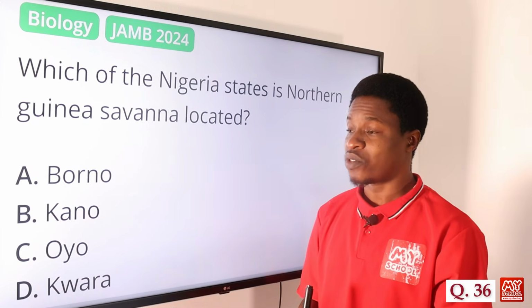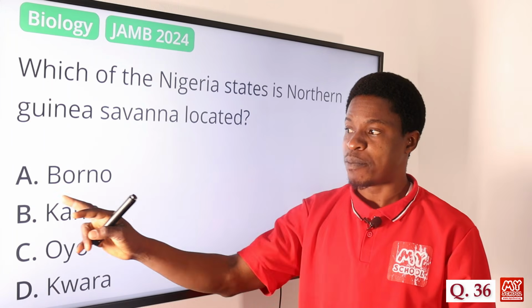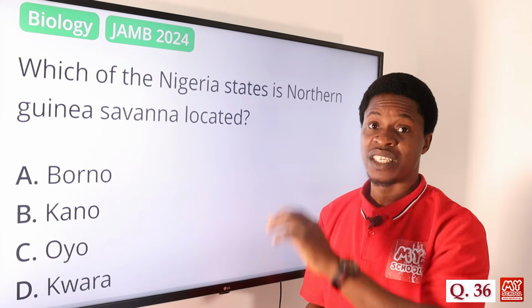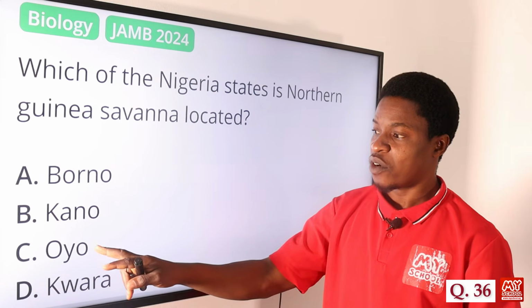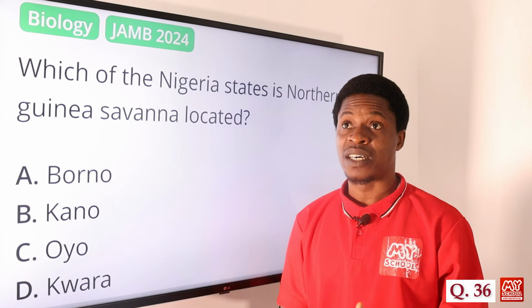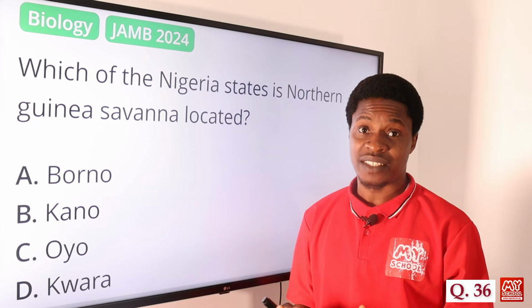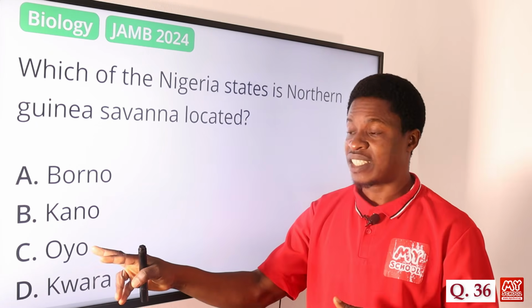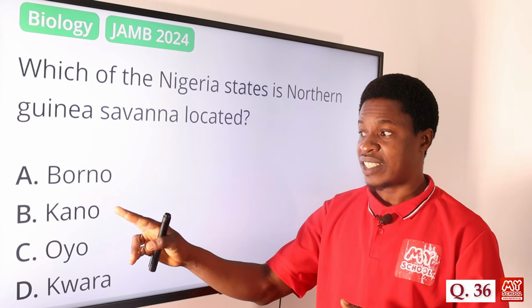Yeah, we have grasses also, but majorly we have the big trees around the Kano point, the northern part. Okay, we have Oyo. Of course, Oyo has to be within the southern part. So that's the southern Guinea Savannah. This is in the southern Guinea Savannah. Then this is also southern Guinea Savannah.